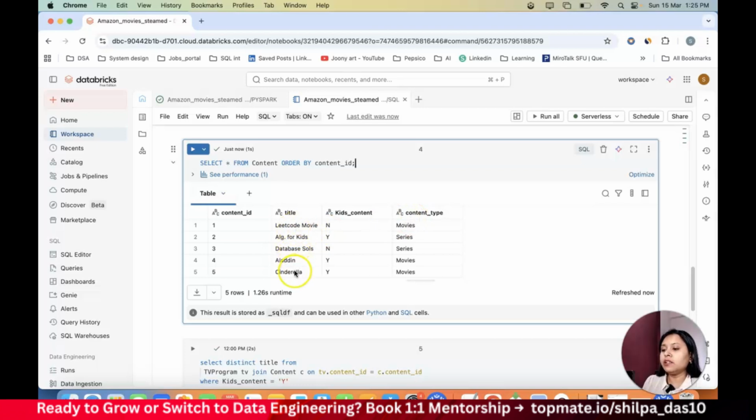So there are some titles of movies and it says whether that particular content is kids content or not, whether it's a series or whether it's a movie. Okay, so I could see Aladdin and Cinderella are kids content, with content type movie, and the rest are movies but not kids content. That's a LeetCode movie. And then we have one that is for kids, which is kids content, but its content type is not movie. So we don't want this in the result set.